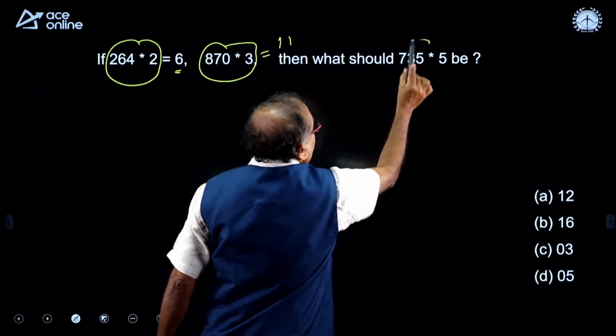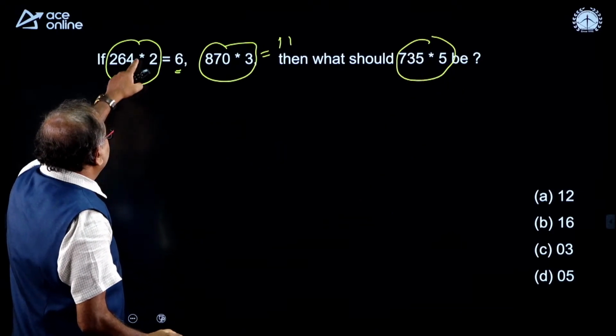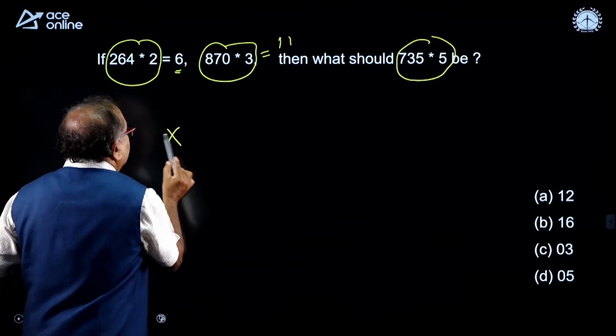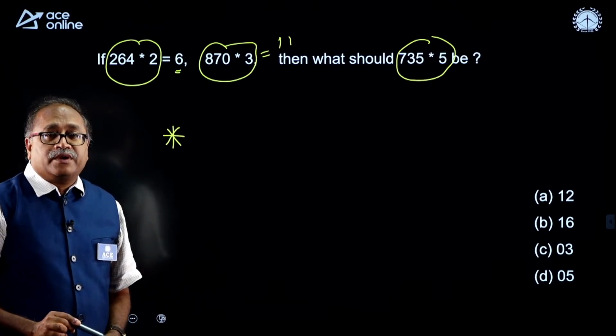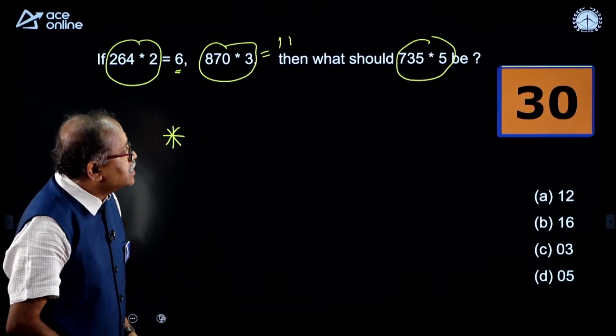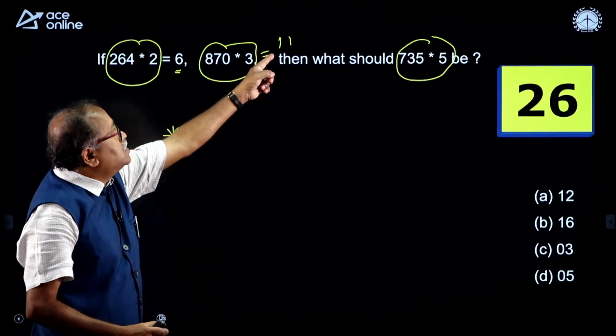By using these two, what should it be? That means what is the meaning of the star? Come on, try this one. Your 30 seconds starts now. This 11 is equal to 11.